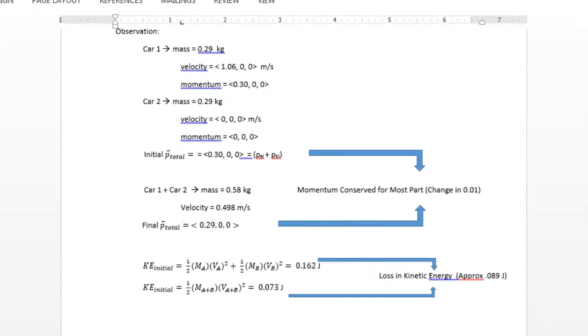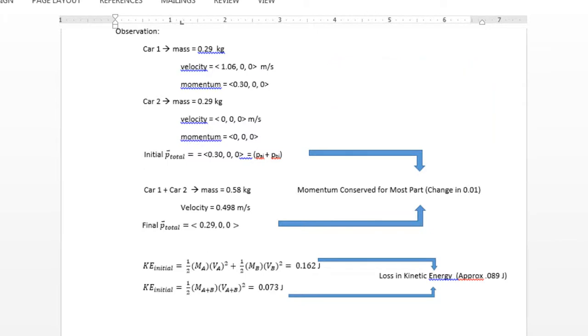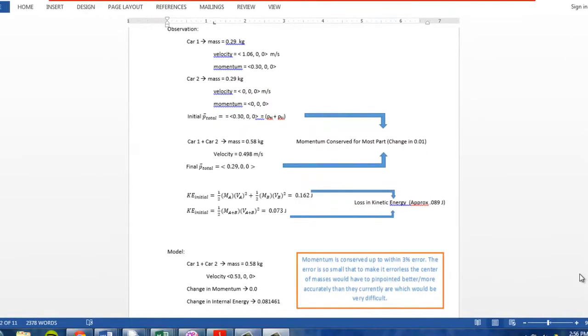If you look at how each of these calculations were done, you can understand why. For the observed motion, the initial momentum of the total system was 0.30 kilogram meters per second. The final is 0.29 kilogram meters per second, which shows that the momentum was mostly conserved with only a 0.01 kilogram meters per second of a difference, even though the velocities are different. So the momentum was conserved within 3% error, which fits with the data of the model that had a value of 0 for the change in momentum.